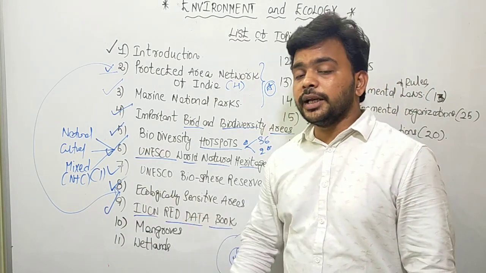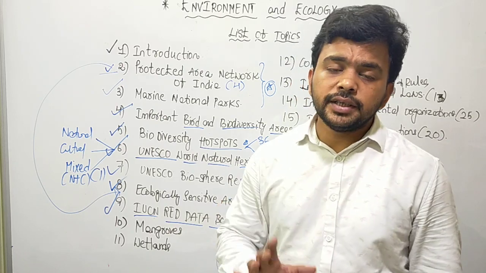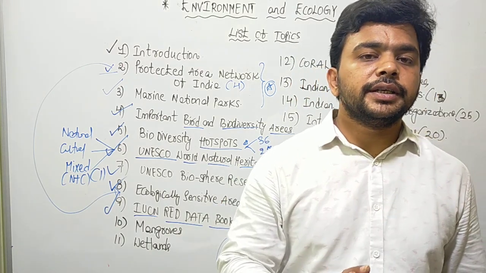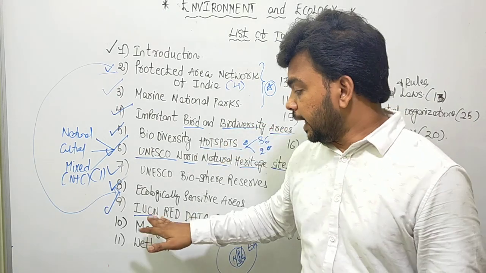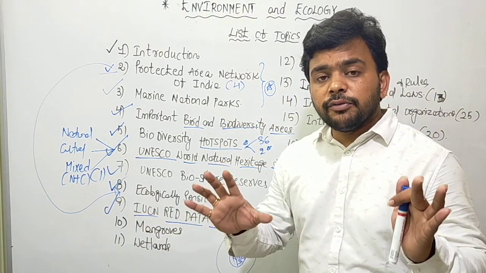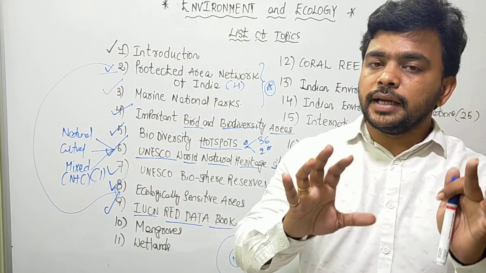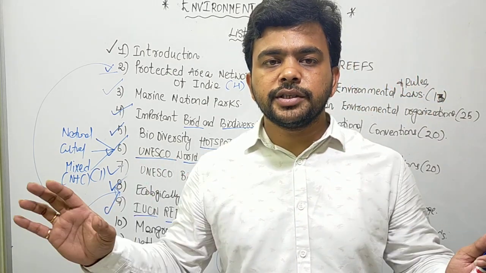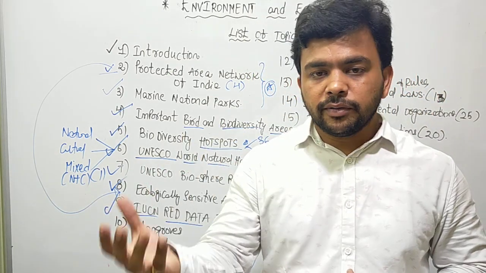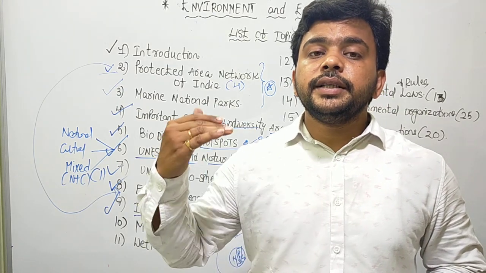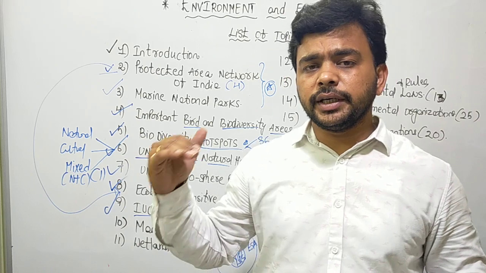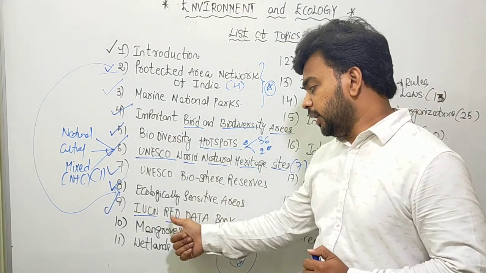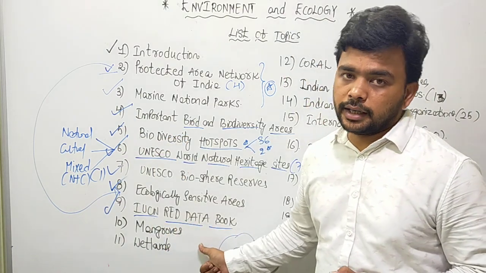So IUCN is a scientific organization, and it's the world's largest environment-related scientific organization. Understand that very clearly. What will IUCN do? It will assess the status of life forms on planet Earth, including plants, animals, fungi and other microorganisms, and based on their scientific assessment, they categorize these life forms at various threat levels in the Red Data Book.